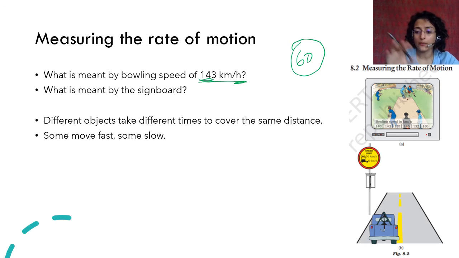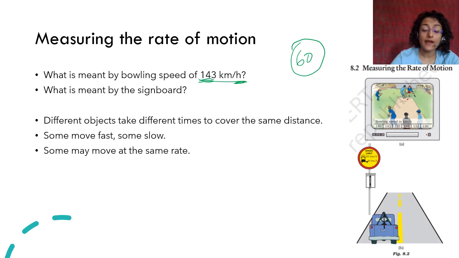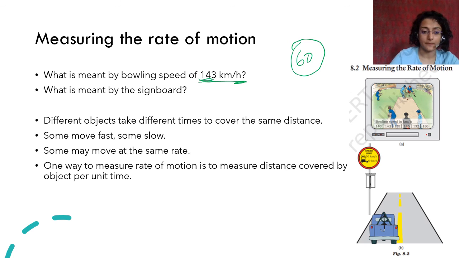So they are moving at different rates. So they take different times to cover the same amount of distance. And some may also move at the same rate. So, for example, two cheetahs will run at the same pace. They will cover the same distance in the same amount of time.